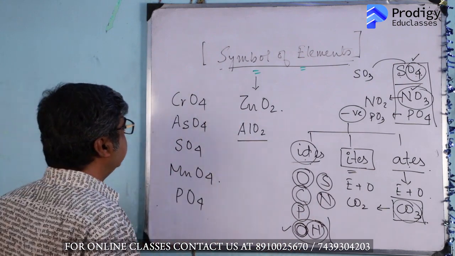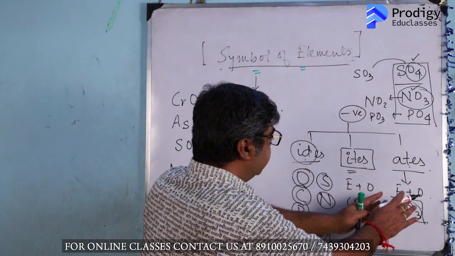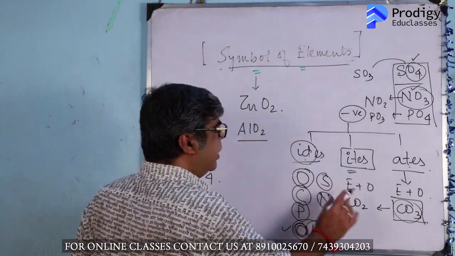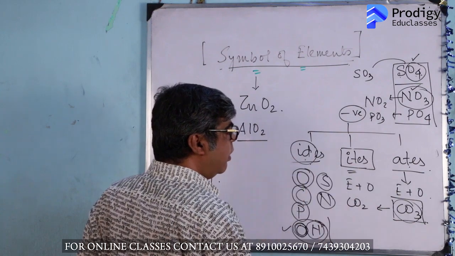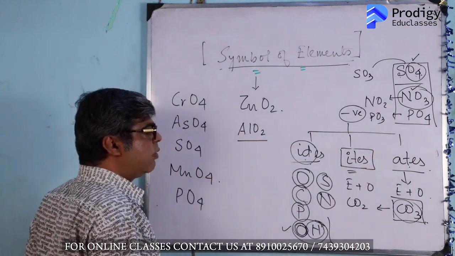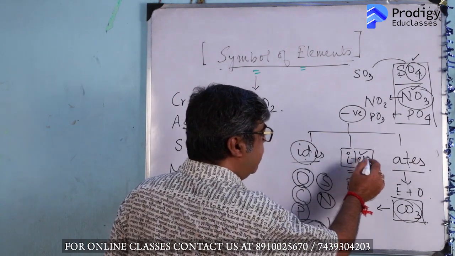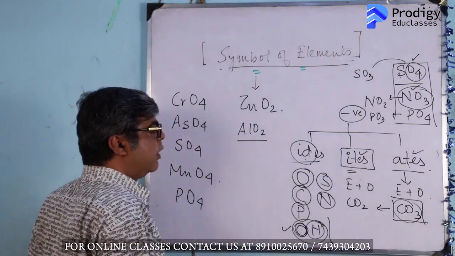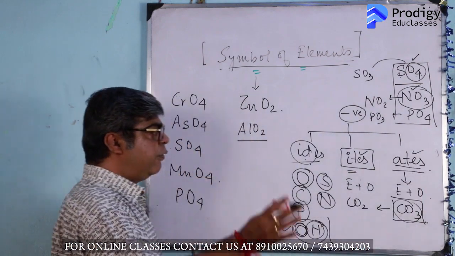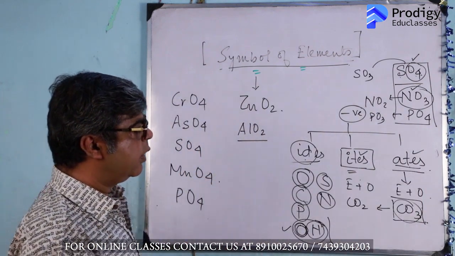So what did I say? Ates contain the element plus oxygen, and ites contain 1 oxygen less than ates. Now we have to see that the number of oxygen in ites is always 1 less than ates. Ates may contain 4 oxygen atoms or 3 or 2.